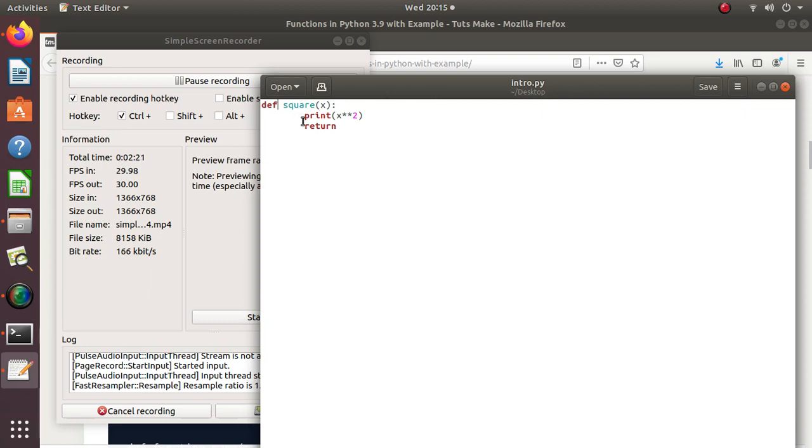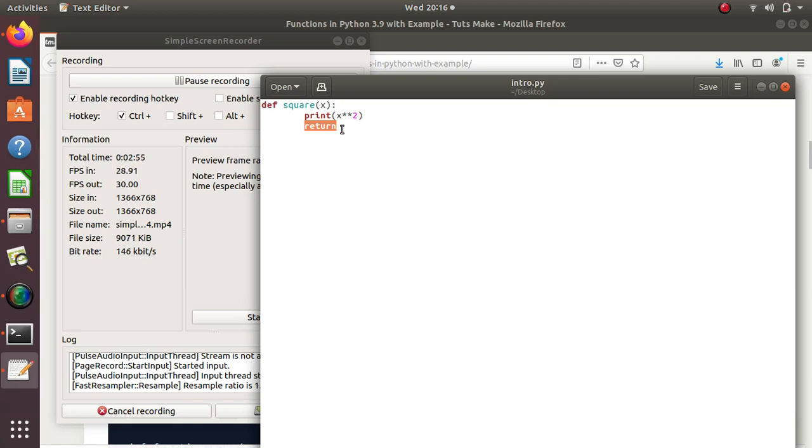So in the next line, since it is the start of the block, the whole line is indented. The first line is, since I want to find the square of that number x, I simply print x square. Then I have used another keyword here, return. Return is also a keyword which marks the end of a function. That is, we want to go back, we want to go out of the function.